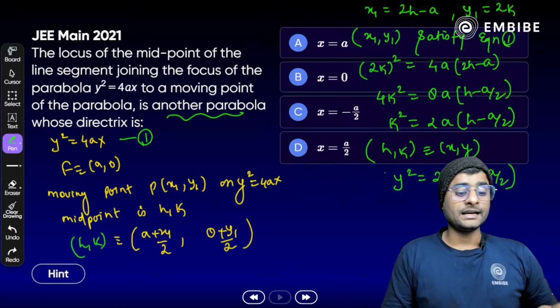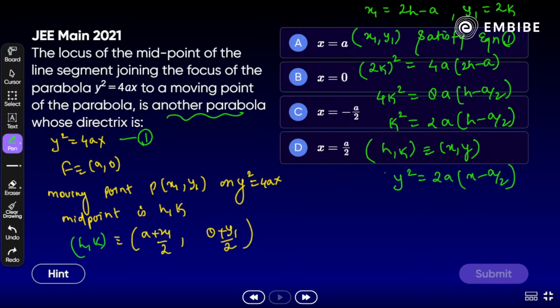Now you have to find the directrix of this parabola, correct? Any idea? What will be the directrix? Option A, B, C, D, which option is correct here? We have the vertex (a by 2, 0). The directrix is x equal to minus a, but in place of x we have x minus a by 2.